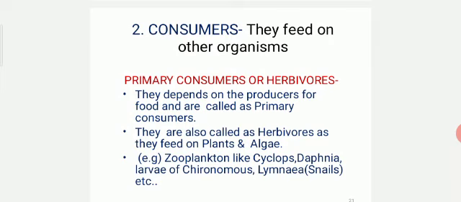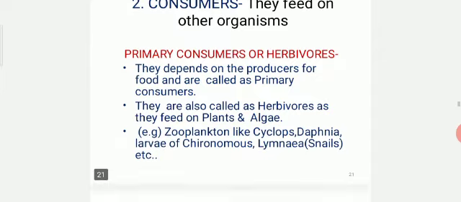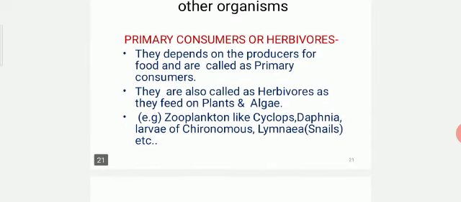The next is about consumers. They feed on other organisms. Primary consumers or herbivores are the first. They depend on the producers for food and are called primary consumers. They are also called herbivores as they feed on plants and algae. Examples: zooplankton like cyclops, daphnia, larvae of chironomus, limnaea, snails, etc.